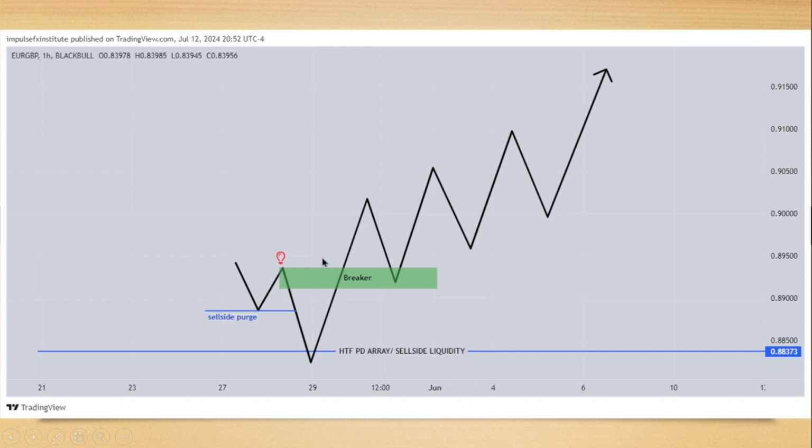This is model 2022, remember? Sell stops raided, MS shift, the last up close candles here. The last bullish candles, all right, or a series of them. When price returns to those candles, they are the breaker block. In other words, breakers are simply, let me call them, failed order blocks.